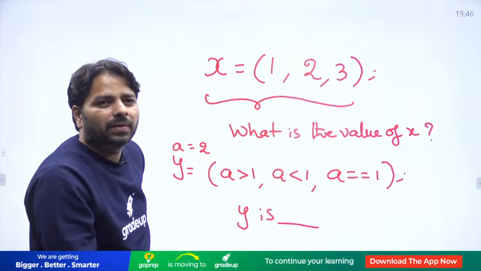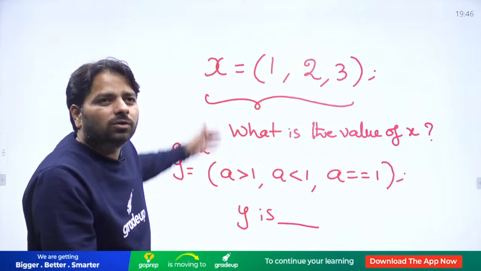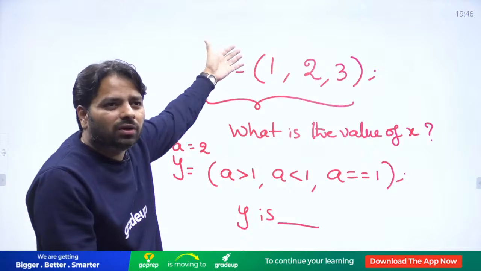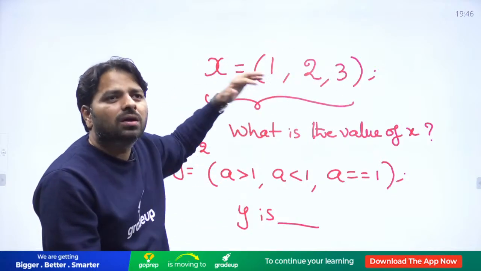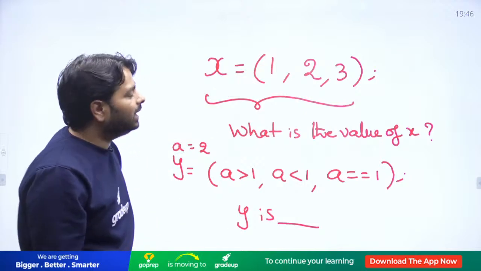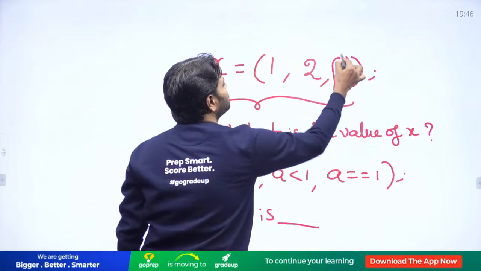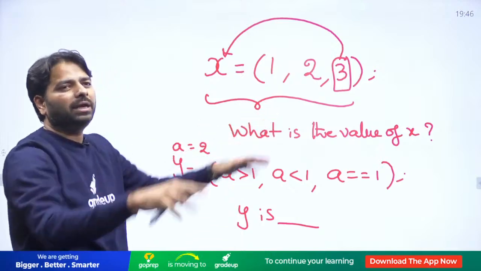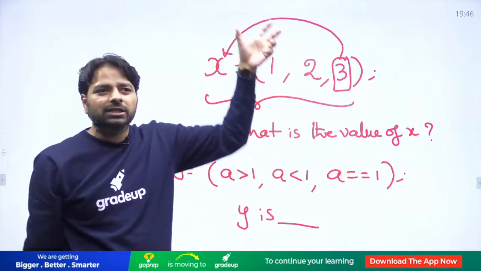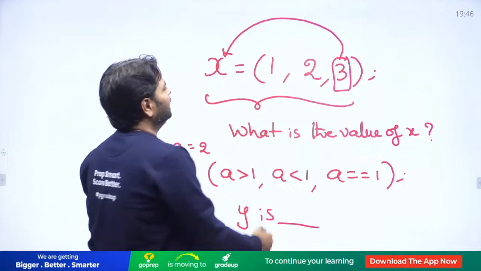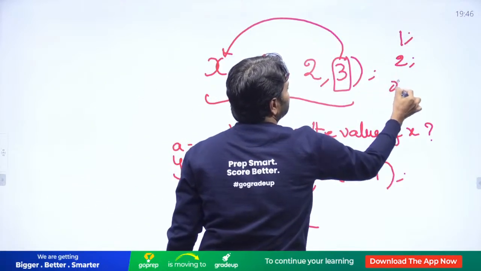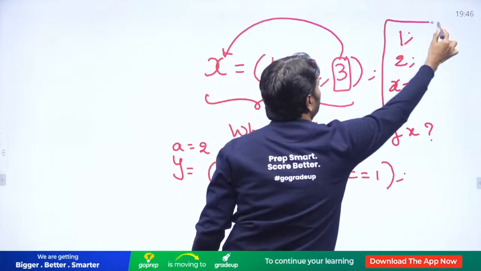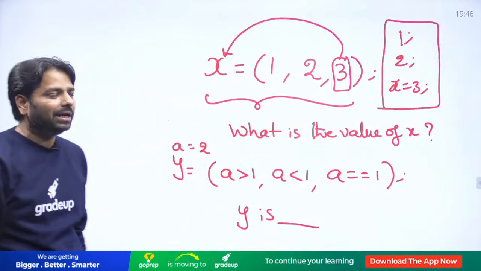X and y, quick. This is the same as inside the for loop, that condition is the same. There are 2 conditions, and it will consider only the last condition; the first 2 are dummy conditions, and only this 3 decides the answer. This 3 is going to be stored, not 1 or 2, which are dummy here. Similarly, for the for loop condition in between, these 2 are dummy statements which will be executed, like 1, 2, and x is equal to 3. So this is how it is treated by the compiler.